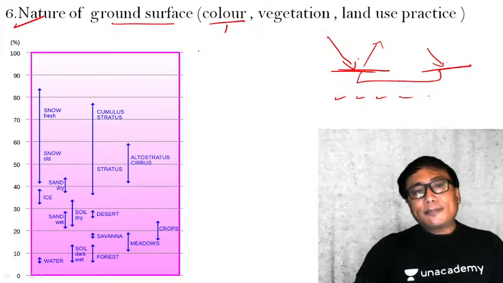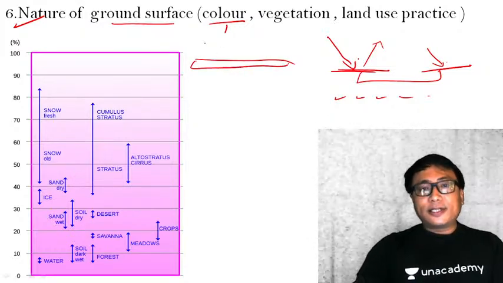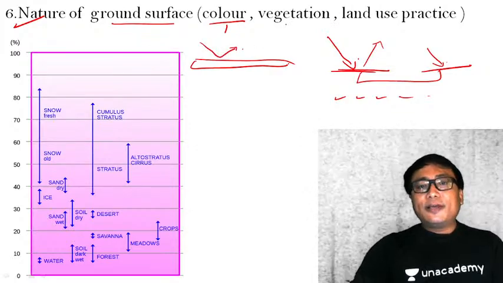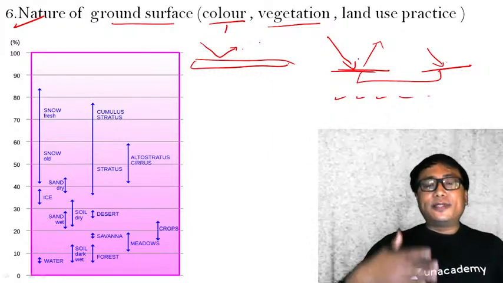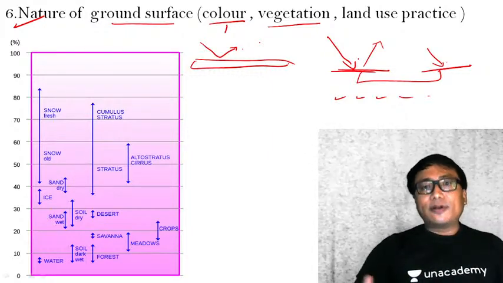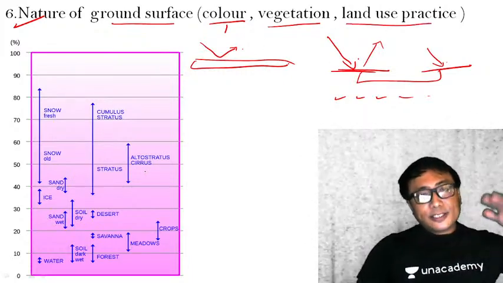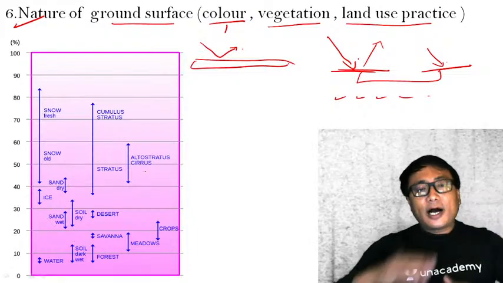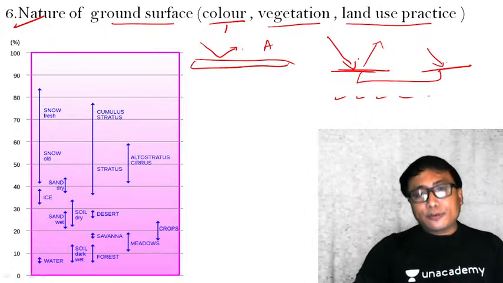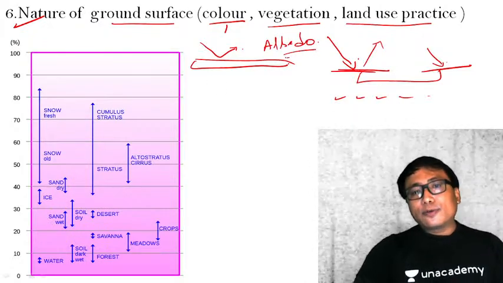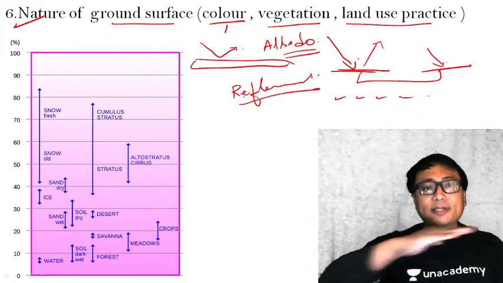For example, if it is a snow-covered or ice-covered region, then the reflection will be quite efficient. If it is vegetation, it also depends. If it is a grassland, a forest area, or an agricultural area, land that is practiced, the nature of the ground surface will determine how much sun insolation is reflected back. This is known as albedo. Albedo is nothing but the reflectivity index of the sun at the surface area, whatever the surface is.